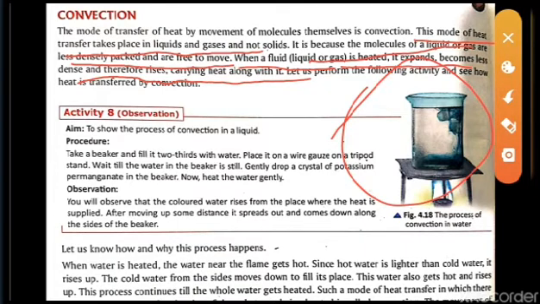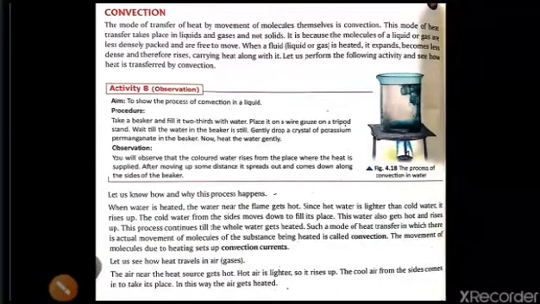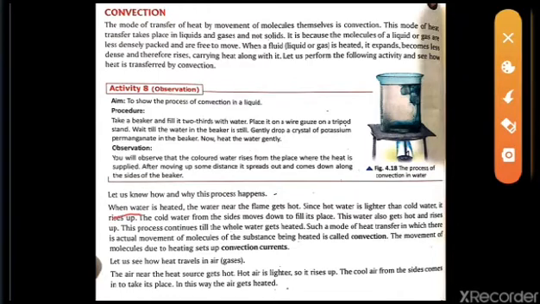If we heat the water, the lower portion, that means the water nearby the heat, will be heated up and move upward. When it moves upward, the colder water moves downward. When the whole water is heated up, the liquid changes into gaseous form and moves upward. Here one more thing is written, when water is heated, the same thing that I am telling is written over here, no need to study this one.